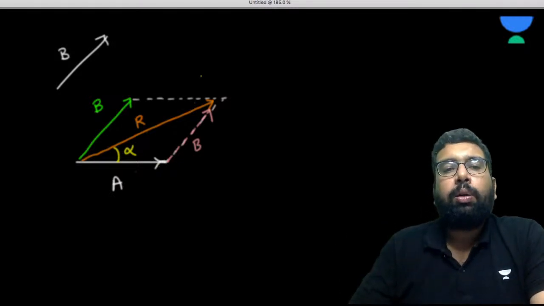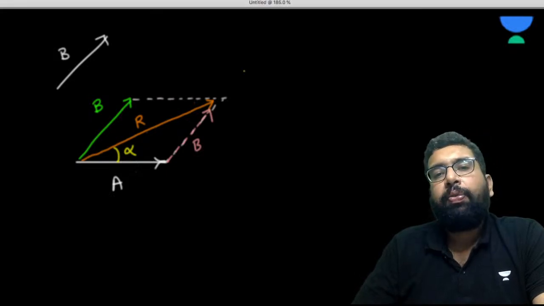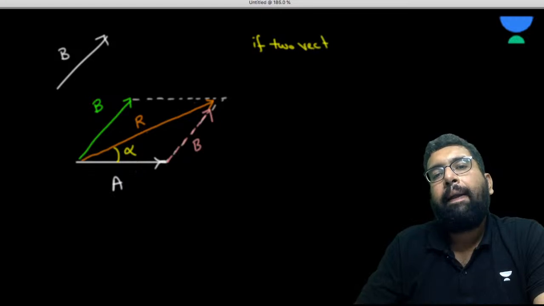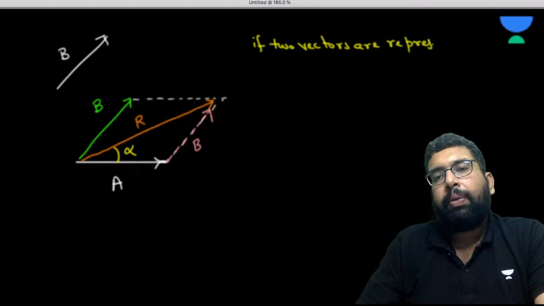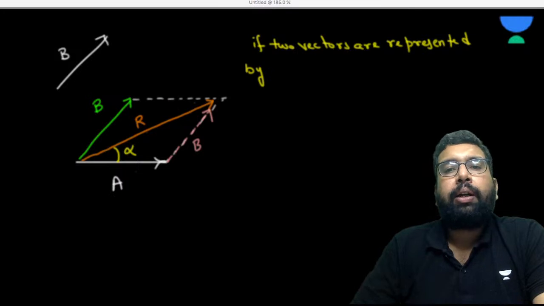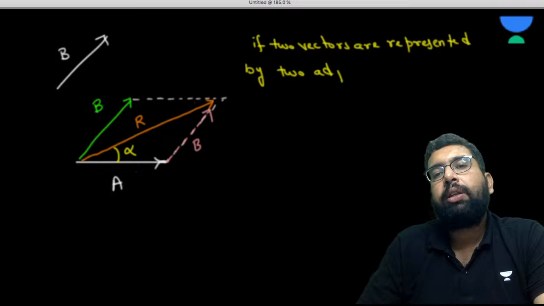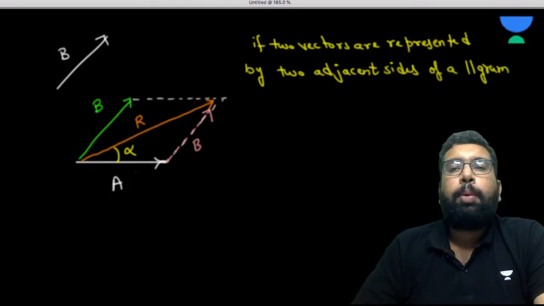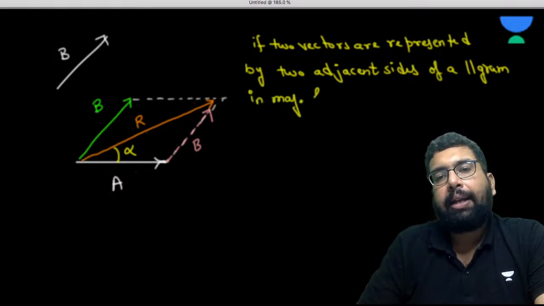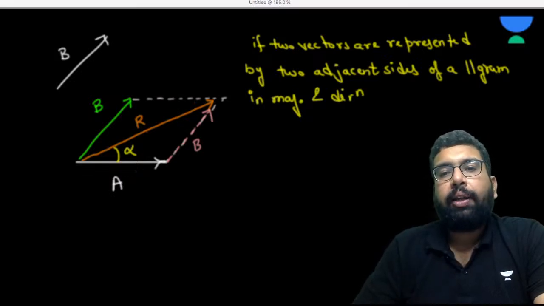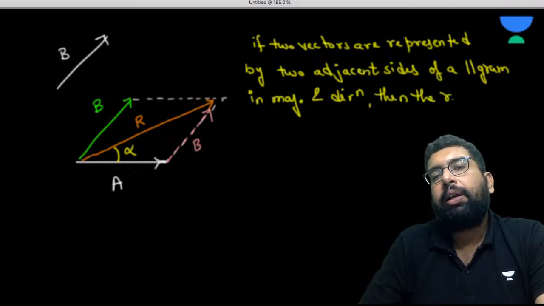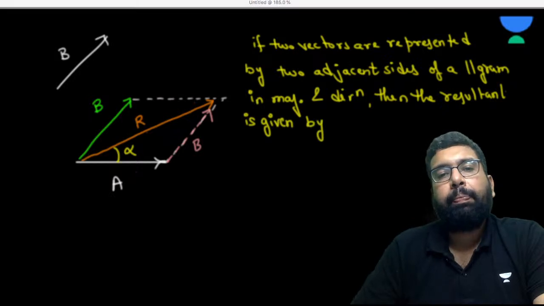So let me write the statement to it. Basically, the law of parallelogram of vectors says: if two vectors are represented by two adjacent sides of a parallelogram, in magnitude and direction, then the resultant is given by